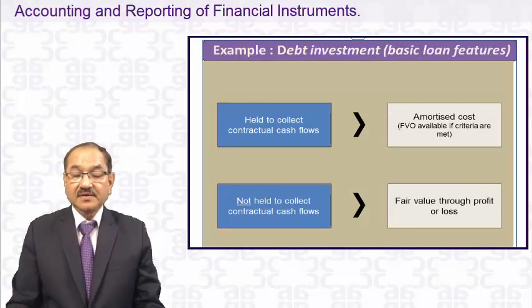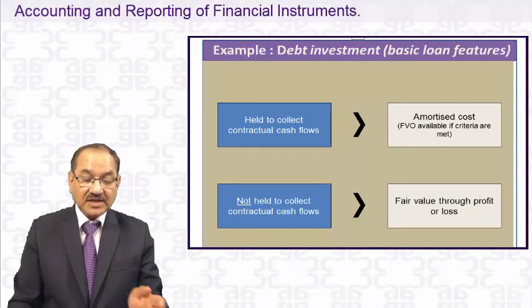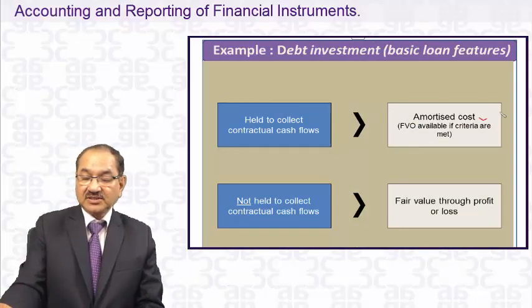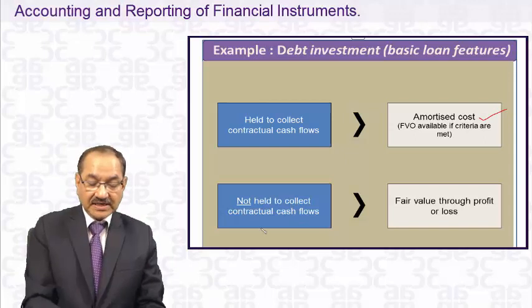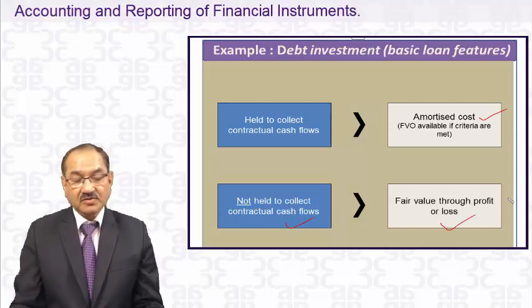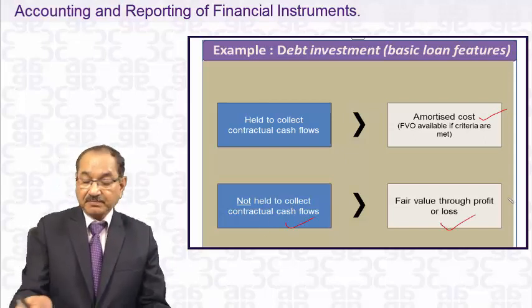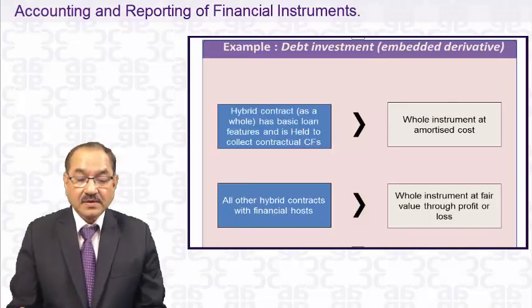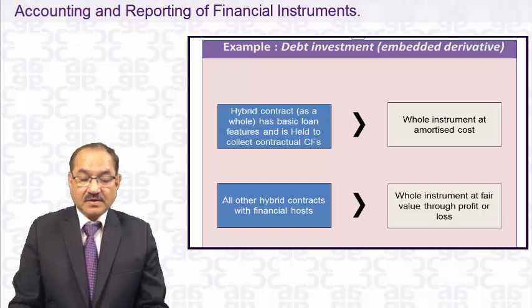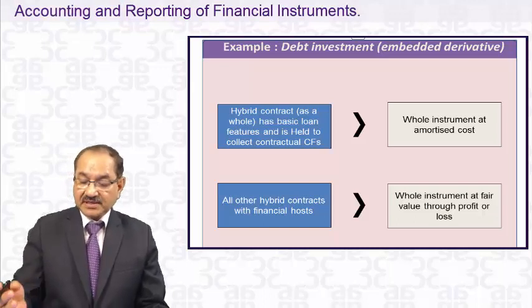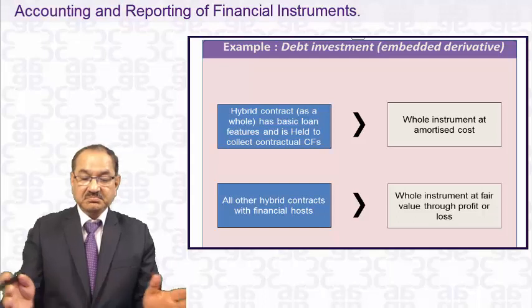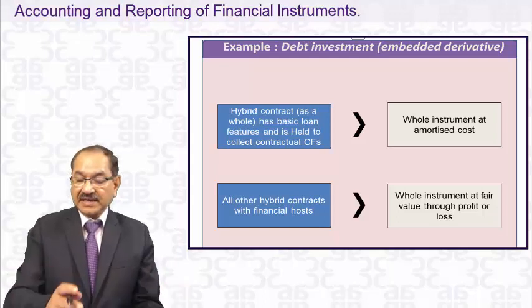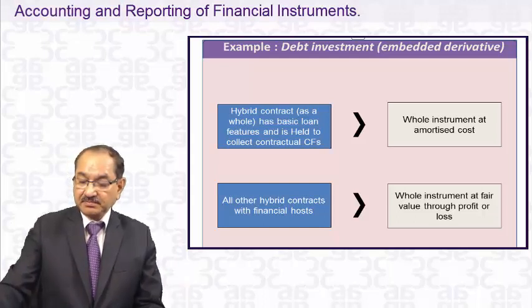Debt investment, basic loan features, held to collect contractual cash flow: amortized cost, fine. Not held to collect contractual cash flows: fair value through profit and loss account, which I have already explained to you. That's a simple way you can understand. Debt instrument with embedded derivatives, so you may have to segregate or not segregate. I again leave this one because it may make things complex.